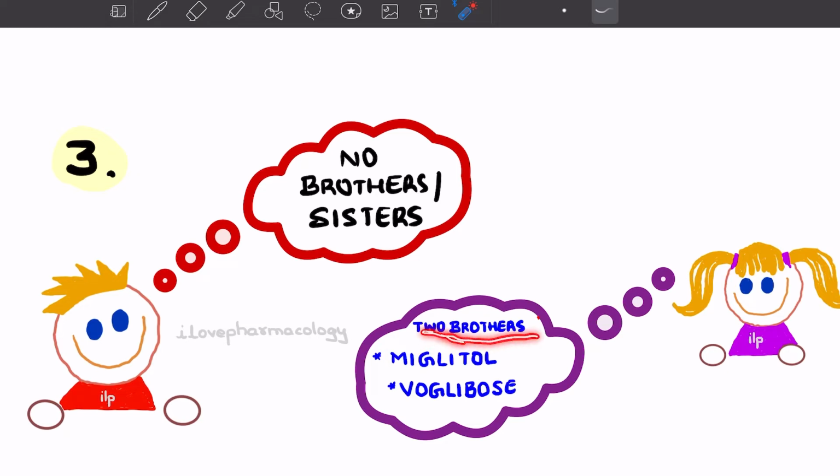Acarbose has two brothers, named Miglitol and Voglibose. Then Metformin thinks about how to become close with Miglitol and Voglibose, so that he can marry Acarbose.